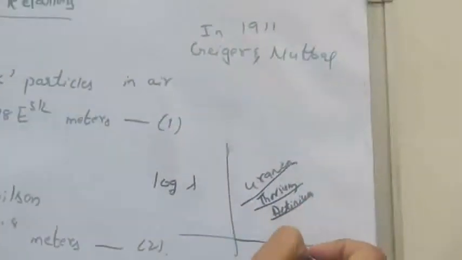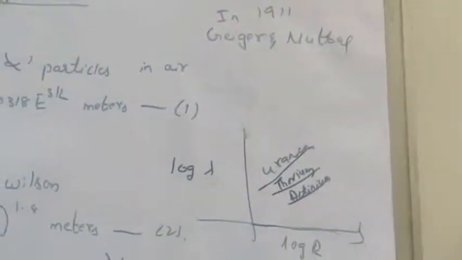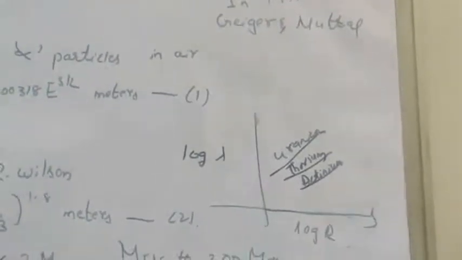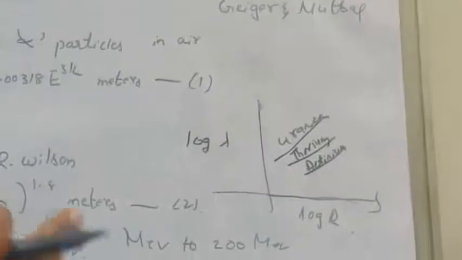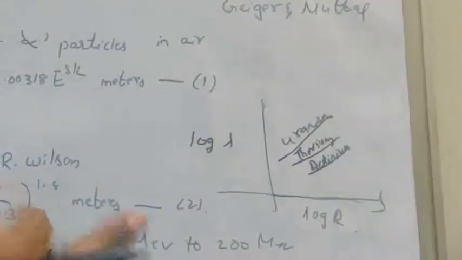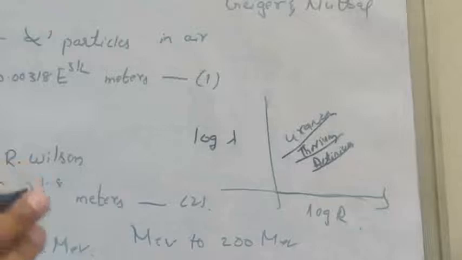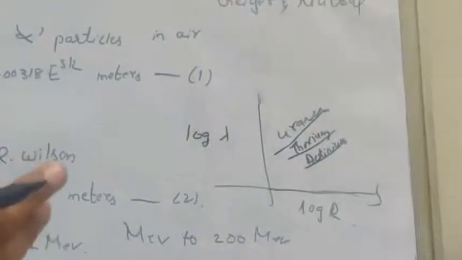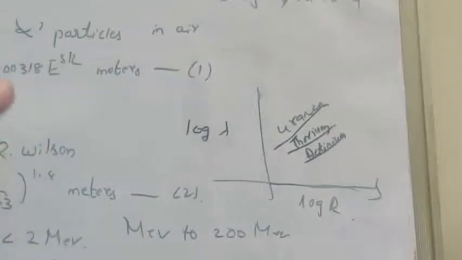So this law is nothing but the Geiger-Nuttall law. That means if you plot the logarithm of range along the x-axis and the logarithm of disintegration for any element, and you get a straight line, then that element is going to obey the Geiger and Nuttall law.